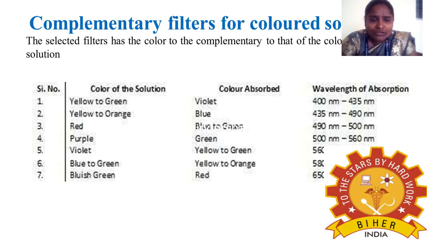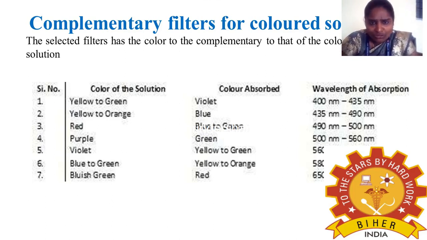If your solution is yellow to orange, the color absorbed is blue, and the wavelength absorption is 435 to 490 nanometer. So the selected filter has a color complementary to that of the unknown solution.